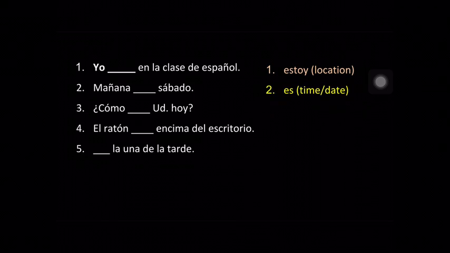¿Cómo blank usted hoy? Now they're asking, how are you today? You could actually argue como es or como está, but the hoy is pushing us to your feelings today. So it's going to be ¿cómo está usted hoy? How are you? We're asking about your condition, how you feel. How you feel where you are? We're using estar.